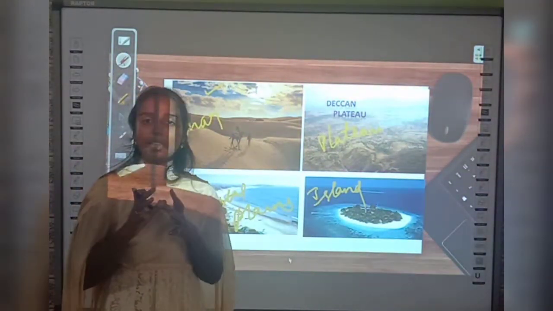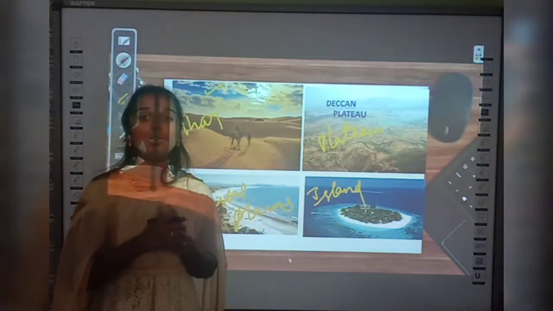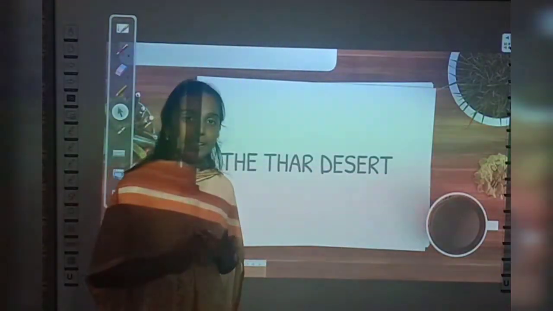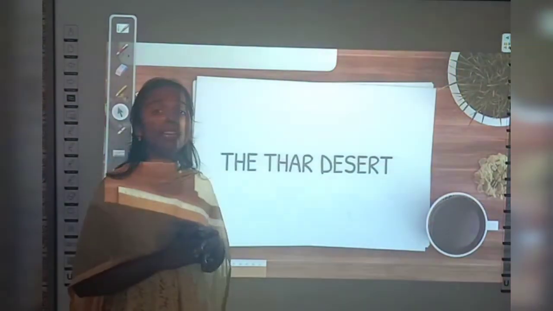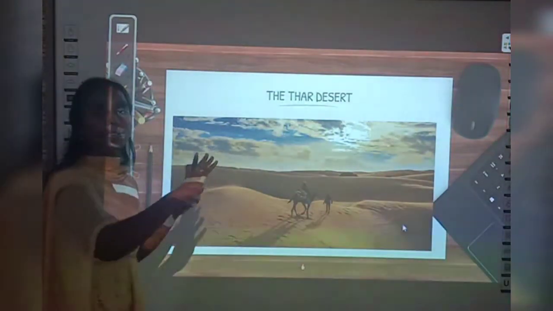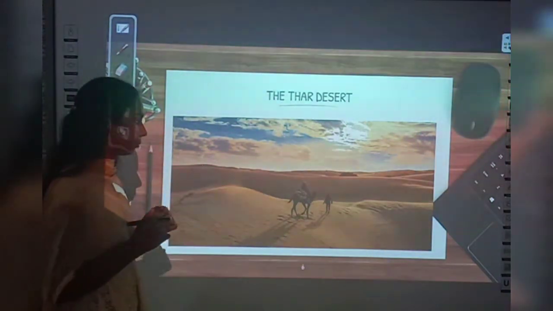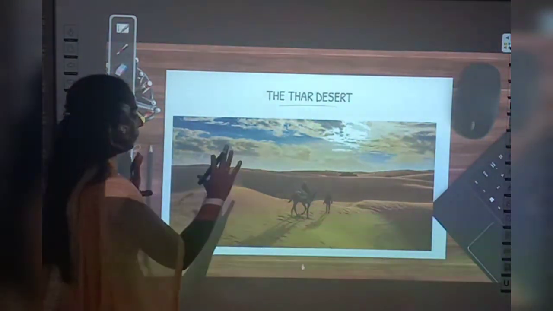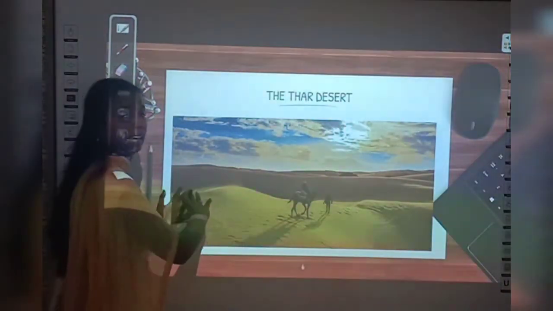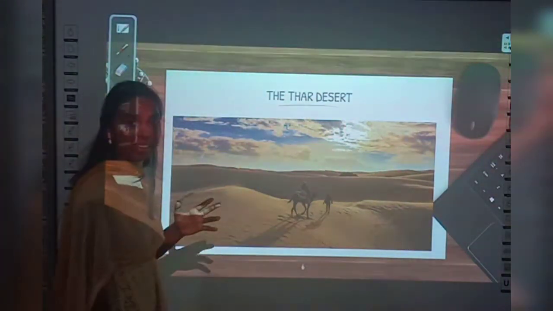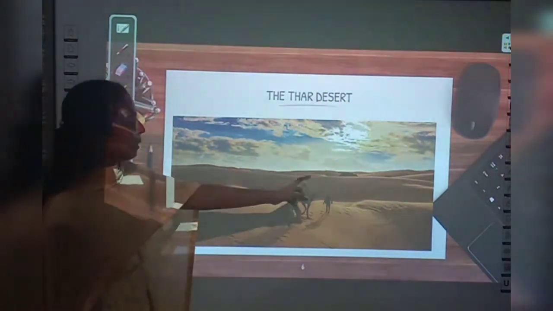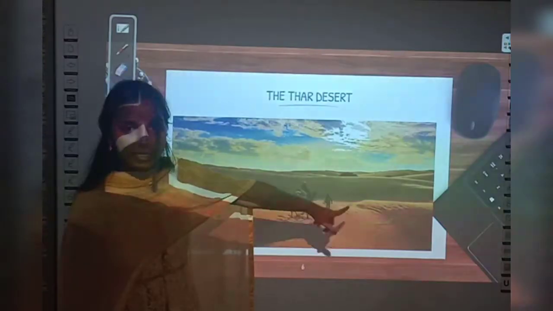In today's class we are going to see only about the Thar Desert, okay? As I said to you already, today we are going to discuss about the Thar Desert, okay? See this image. This image shows how a desert looks like, okay? See how a desert is. It is fully covered with sand, right? It is not like our area, right? It is fully covered with sand and in some places we can see small shrubs, right?